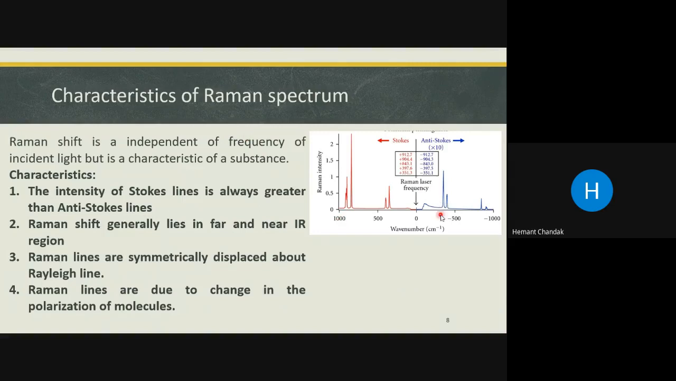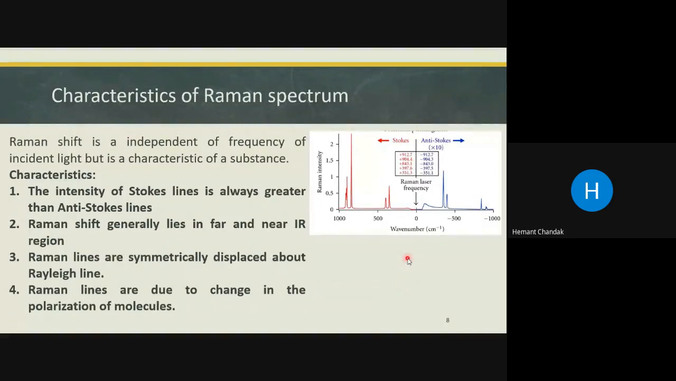So this is a representative example. This is a representative Raman spectrum of potassium permanganate. You will get a Rayleigh line here in the center, and you will get the Stokes lines on the left of it and anti-Stokes lines on the right of it. What are the things to be observed from this? The values are not to be remembered. Just have a look at the picture.